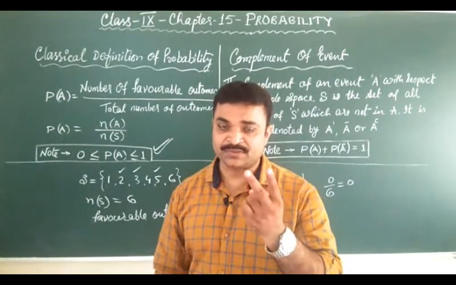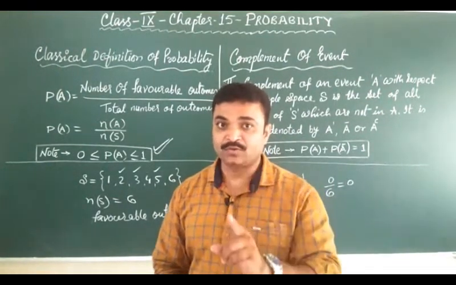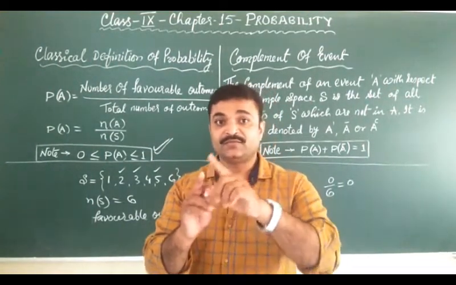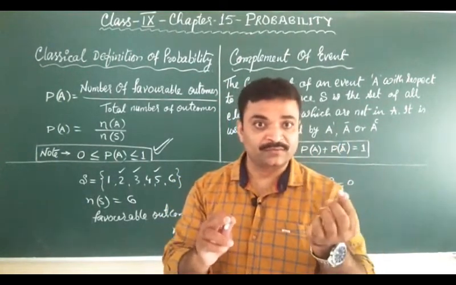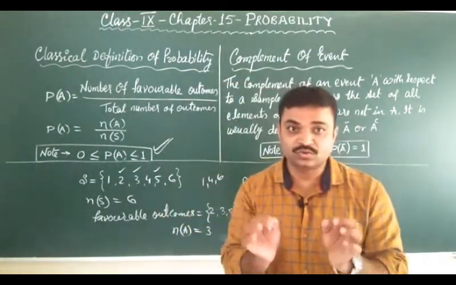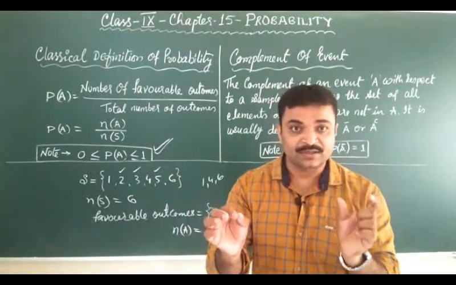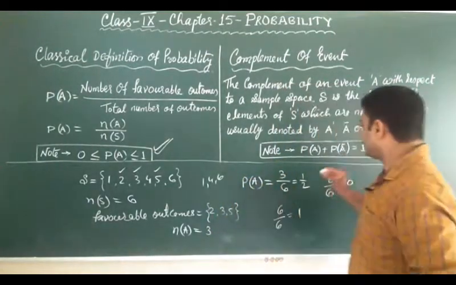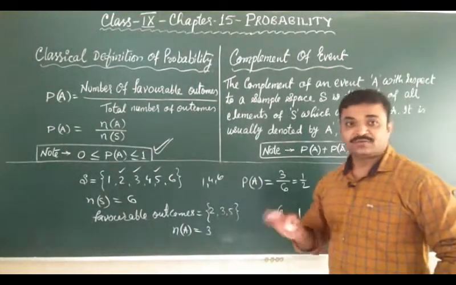That means two possibilities. If there will be rain, that means 1 upon 2 is the probability, one condition out of two possibilities. And if it may not rain, again one condition, that is the complement of that event, is again 1 upon 2. That means the sum of those two events, one is the actual event and one is the complement of that event, is equal to 1. Clear? This is also an important note. Okay, so students, pause the video to note it down.